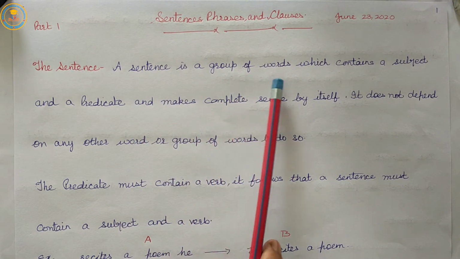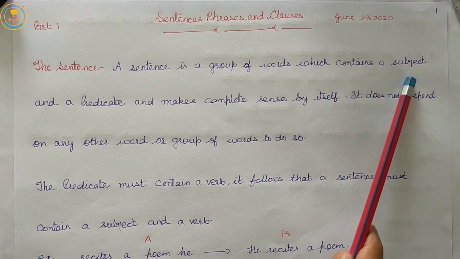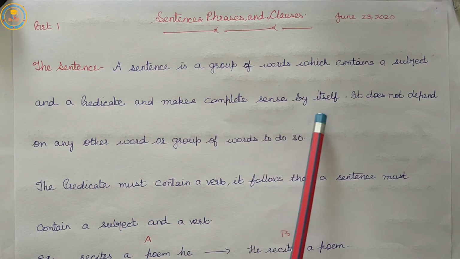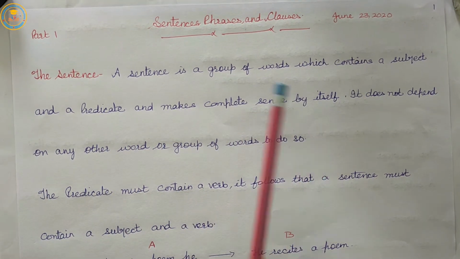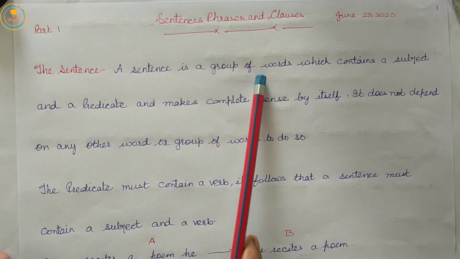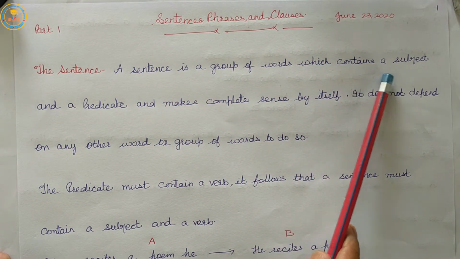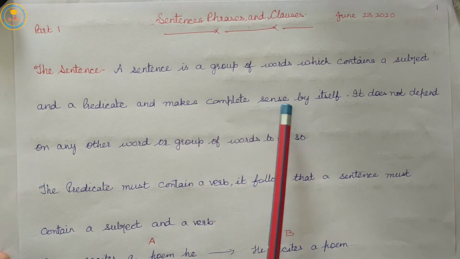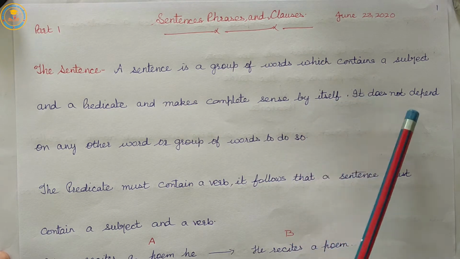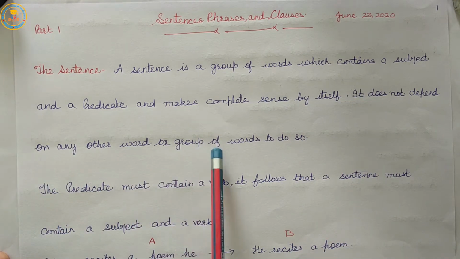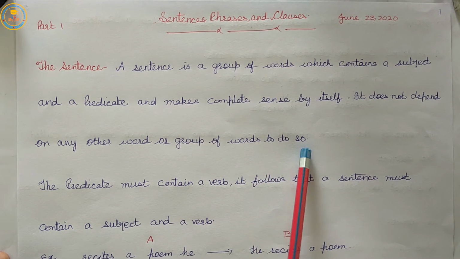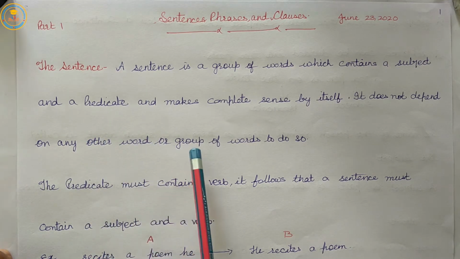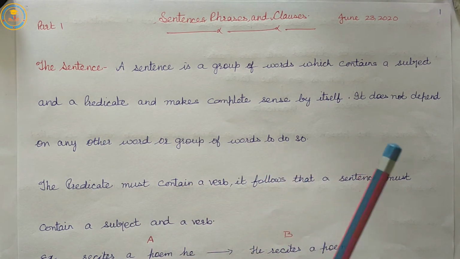A sentence is a group of words which contains a subject and a predicate and makes complete sense by itself. It does not depend on any other word or group of words to do so.